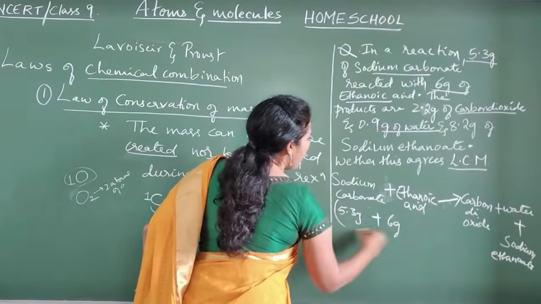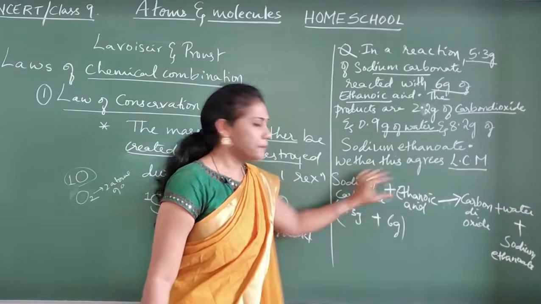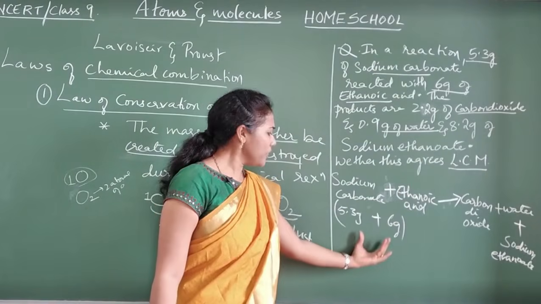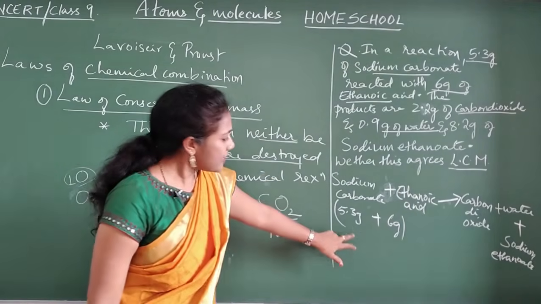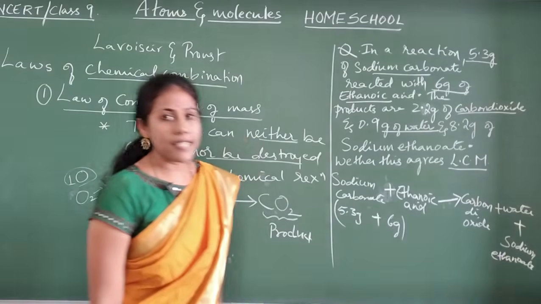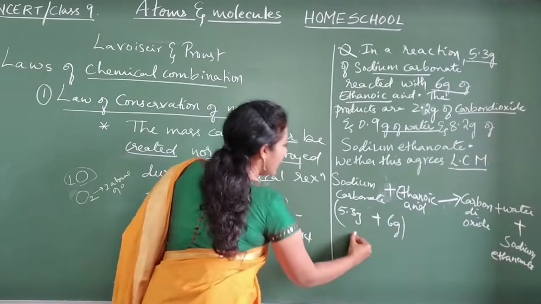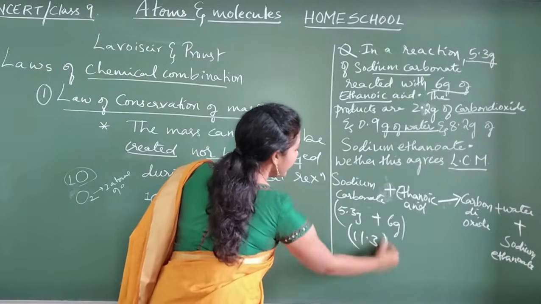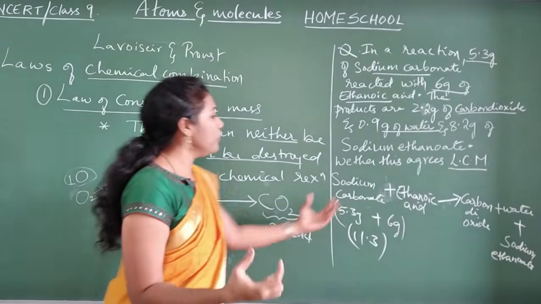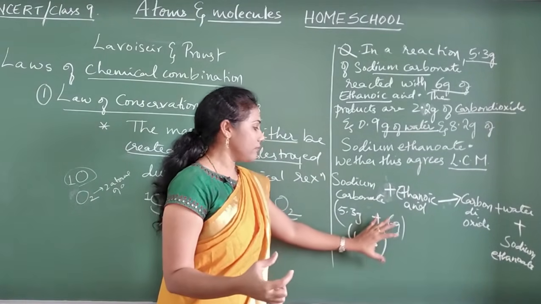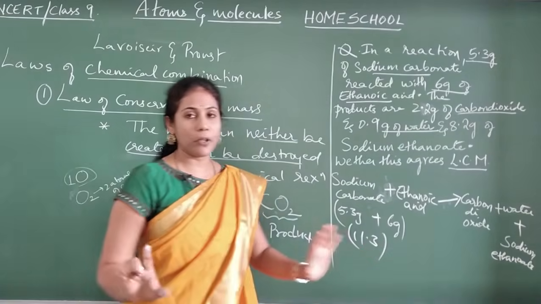So altogether, these are reactants, so the total amount of reactants is how much? 5.3 plus 6, that is 11.3. So the total amount of reactants you have taken here is 11.3.